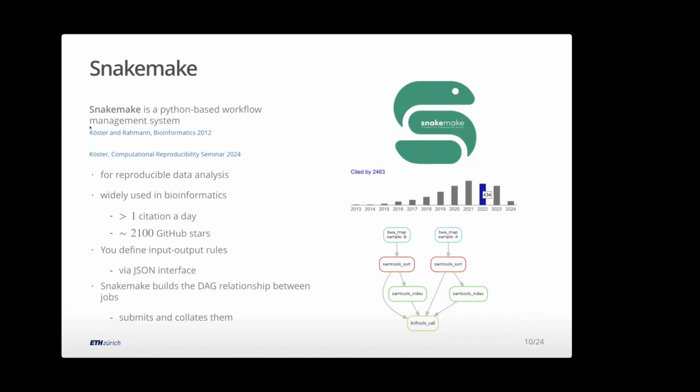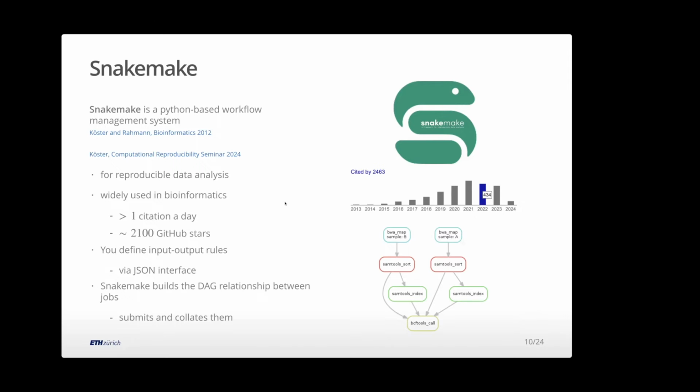And other people have used this. I mean, here you see the citations. It started off 10 years ago, grew very quickly. Now there's other papers, so I guess it's tailing off because they cite other papers, but still it gets one citation a day. GitHub is very, very popular.